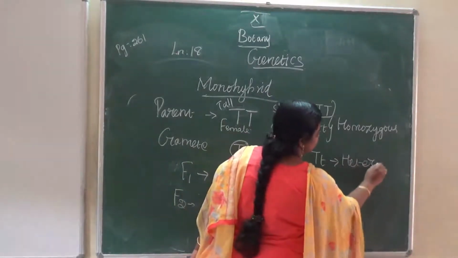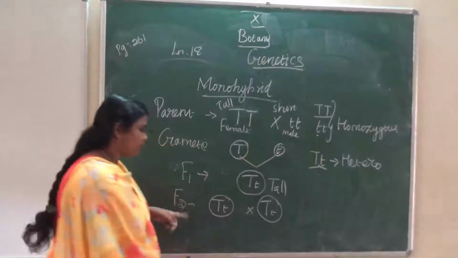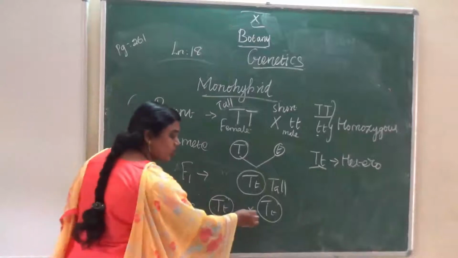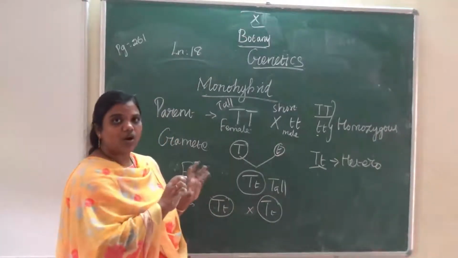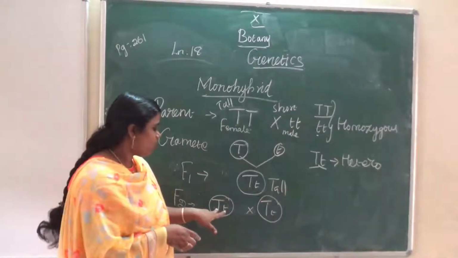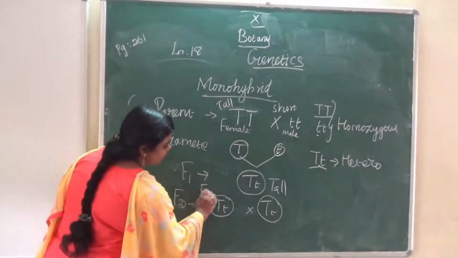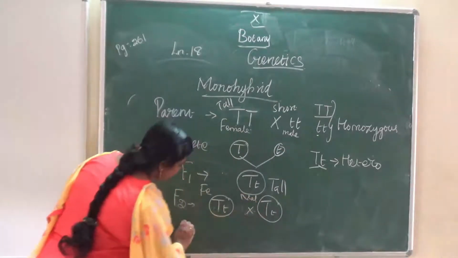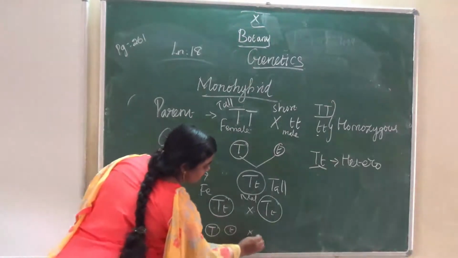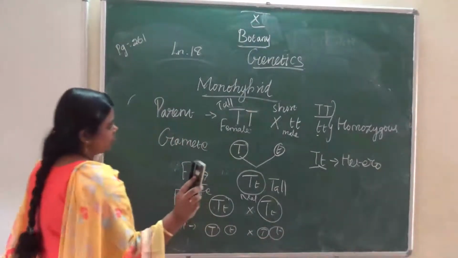Two characters, dominant and recessive, both characters are present. So for the F2 generation he chose the heterozygous parents, tall. Outwardly, in physical appearance, it can be dominant, but in the inner genetic makeup both dominant and recessive characters are present. This is for female, this is for male, and then gametes. So capital T and small t, and then the checkerboard.